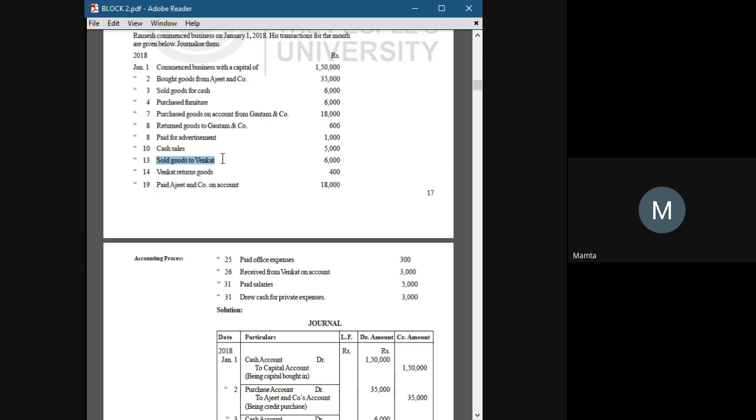Now coming to the general entry: sold goods to Venkat worth rupees 6,000.